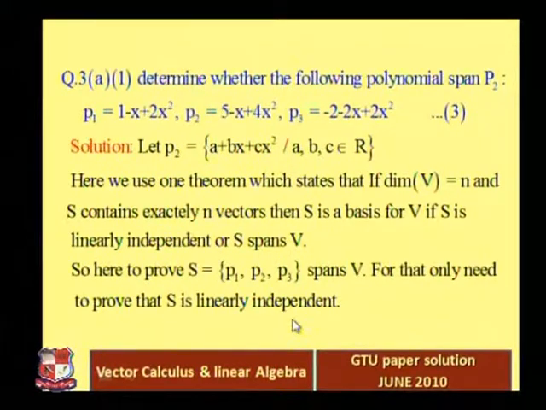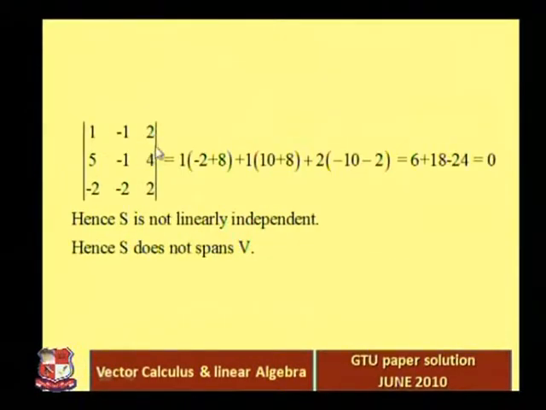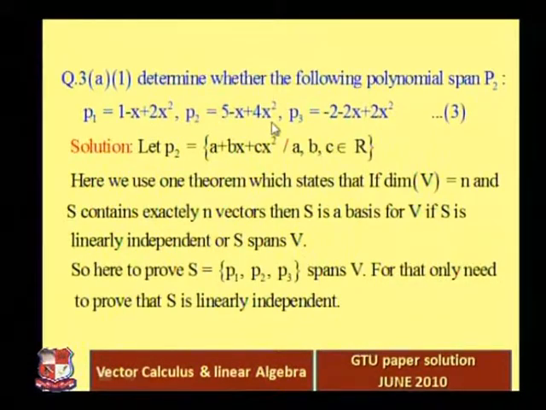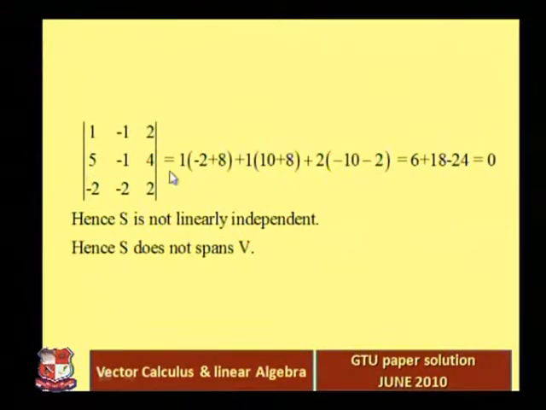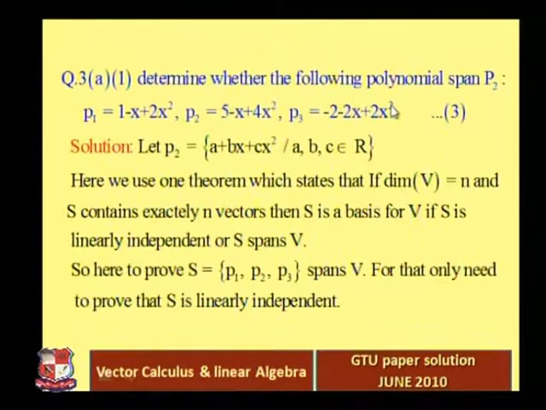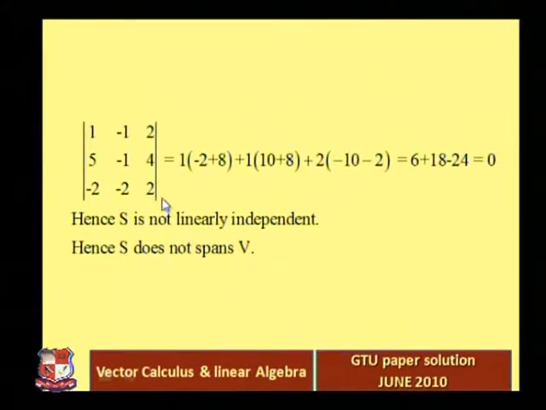Because to check linear independence or dependence is quite easy. We just have to check the determinant. The first row is from the first polynomial: 1, minus 1, 2. Then 5, minus 1, 4. And then minus 2, minus 2, 2. Try to find out this determinant.